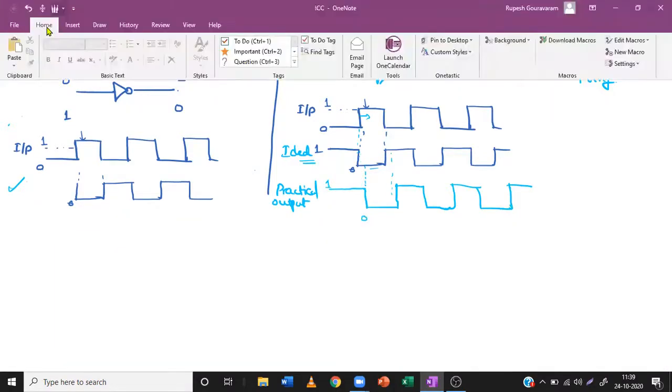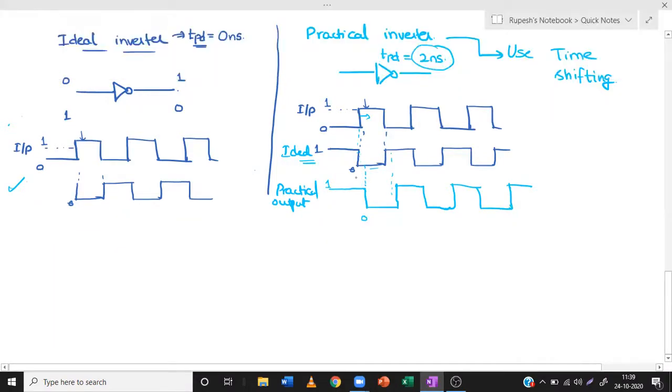So observe that this gap is 2 nanoseconds here. Here also it is 2 nanoseconds. This also 2 nanoseconds. Like that, the propagation delay is there.